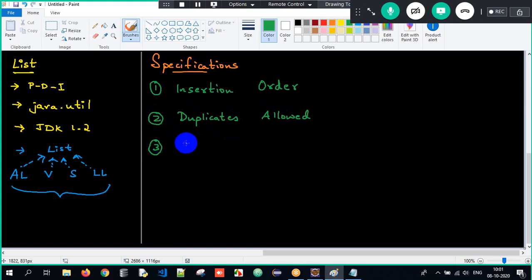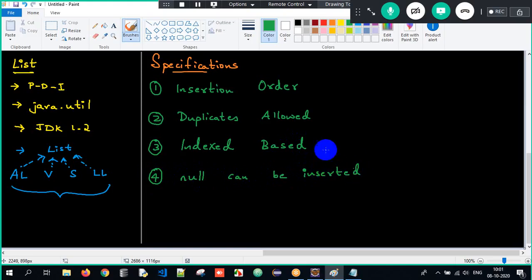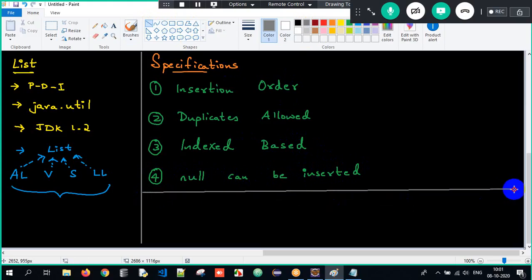And List is index based. What does index based mean? Each and every object can be identified by its index position. And the last point here is that even null values can be inserted. So these are the specifications about List which we are supposed to remember all the time. So this is all about it.